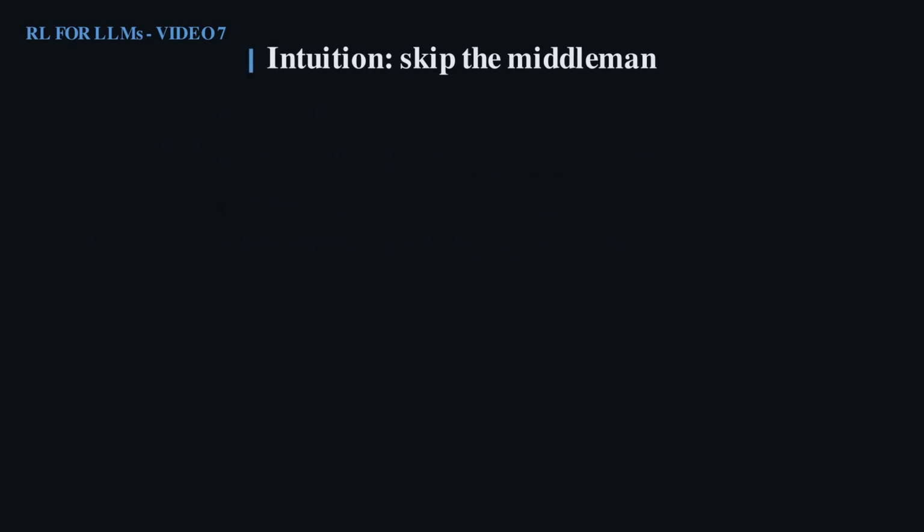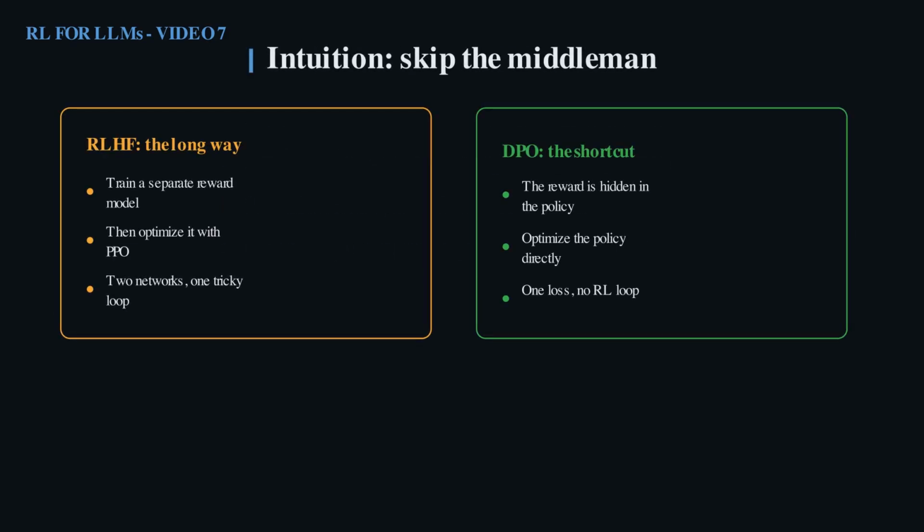Here is the intuition, side by side. RLHF takes the long way. Train a reward model, then optimize it with reinforcement learning. DPO's insight is that the reward is already implied by the policy itself. So instead of building a separate reward model, we optimize the policy directly on the comparisons with one simple loss.